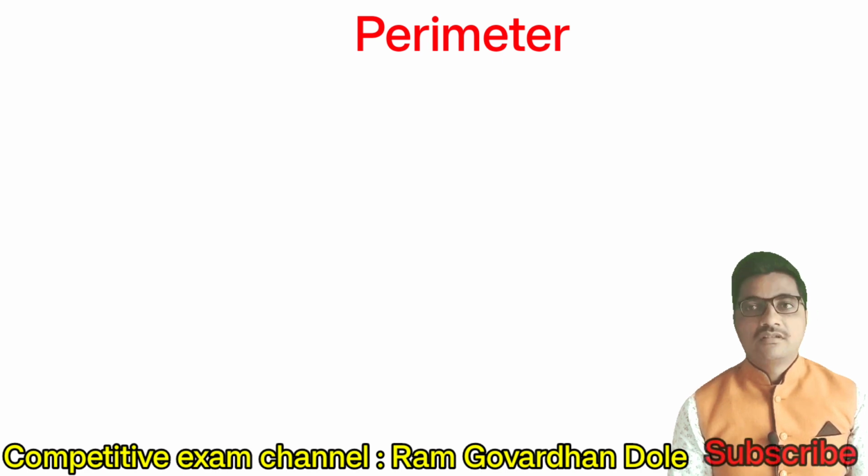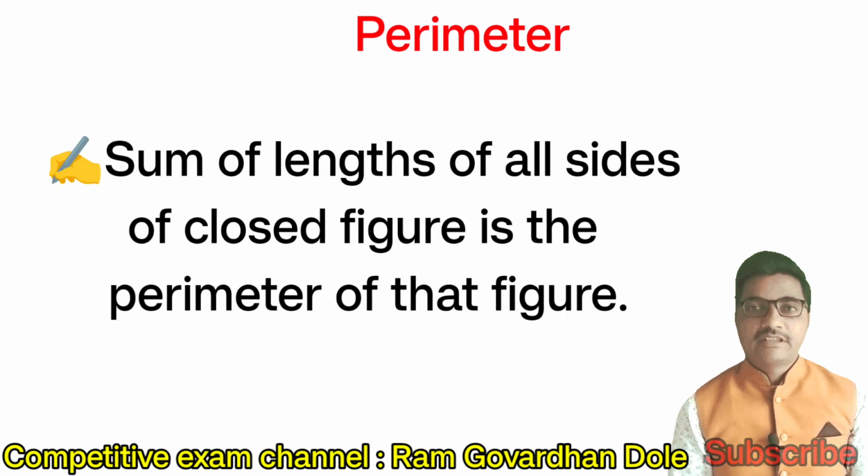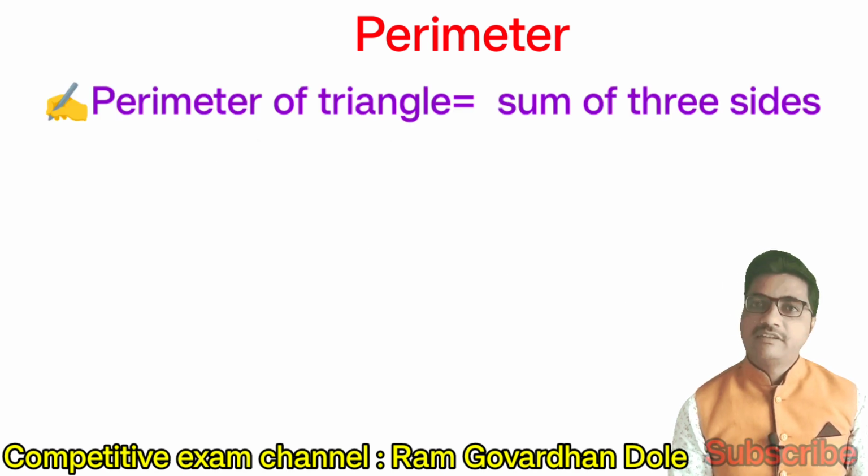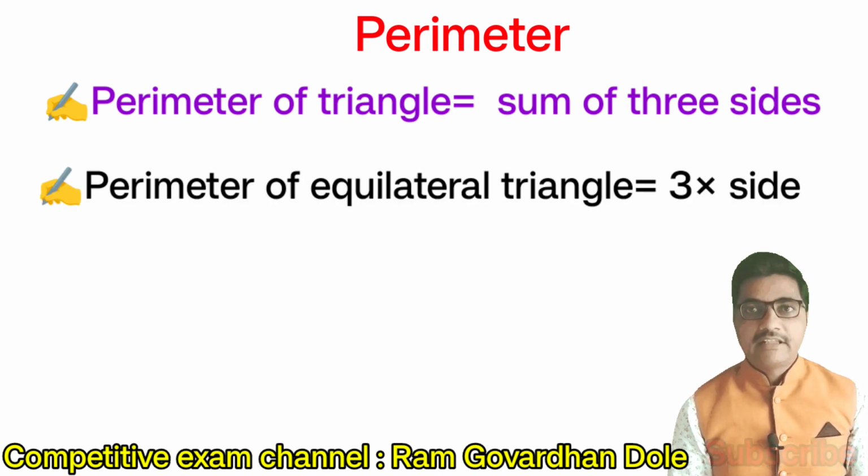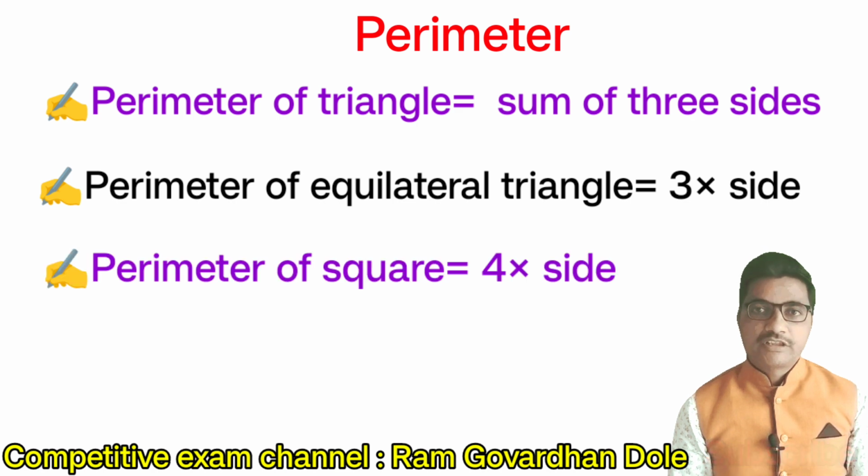Now next point, perimeter. The sum of the lengths of all sides of a closed figure is the perimeter of that figure. Perimeter of a triangle is equal to the sum of three sides. Next, perimeter of an equilateral triangle is equal to 3 into side.